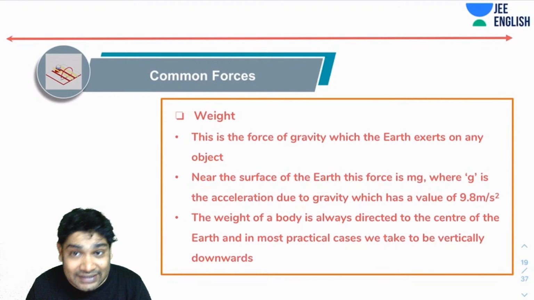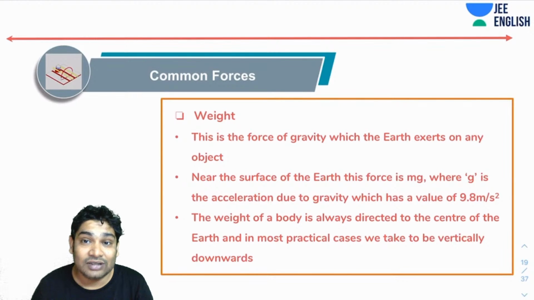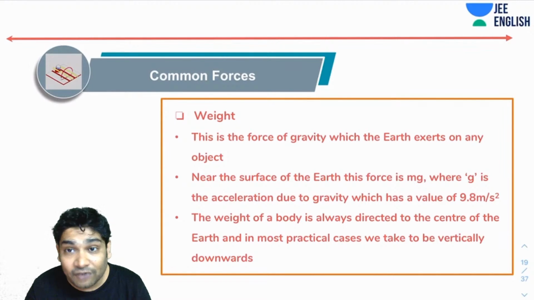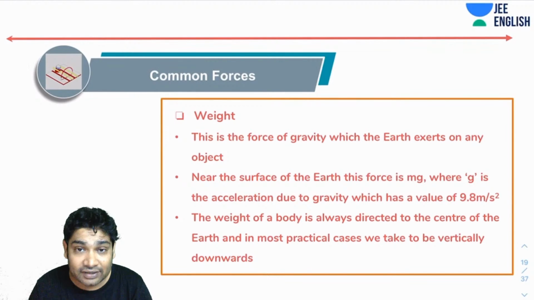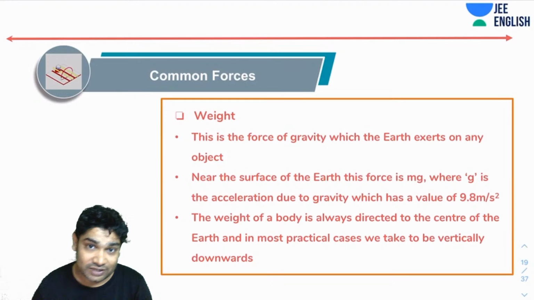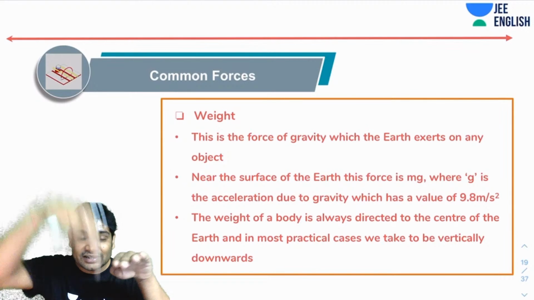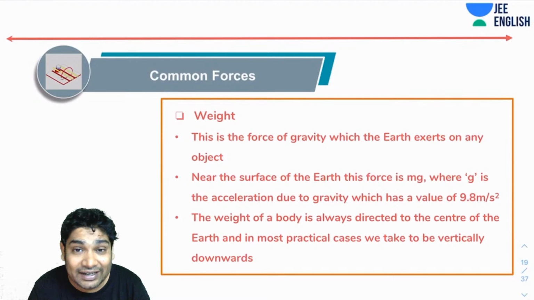Now near the surface of the earth, this force is taken as mg, where g is acceleration due to gravity, which has a value of 9.8 meter per second square. Weight of a body always acts towards the center of the earth, because that is the direction in which the gravitational force acts. In most practical cases, we take it to be vertically downwards. You see your ground as flat, you don't see the curvature, you are so close to the ground. So you will just treat your weight to be vertically downwards only. I hope you're clear about that.